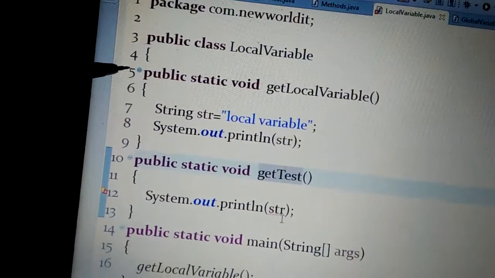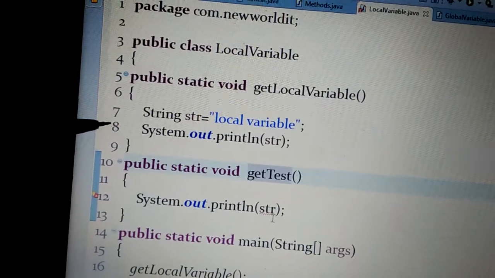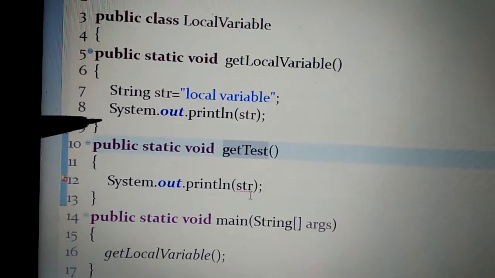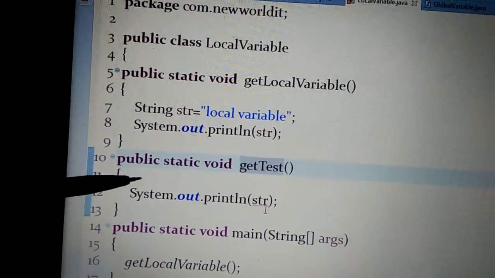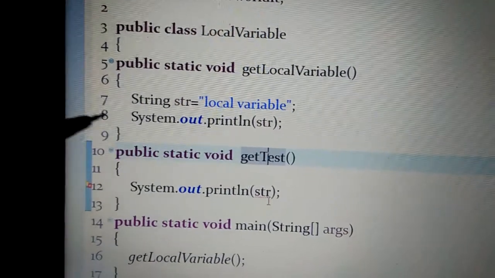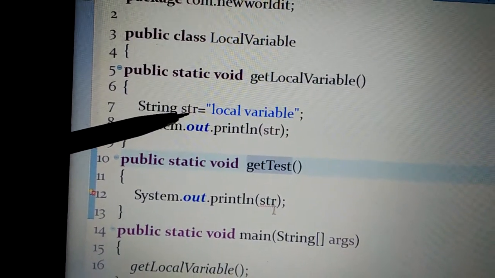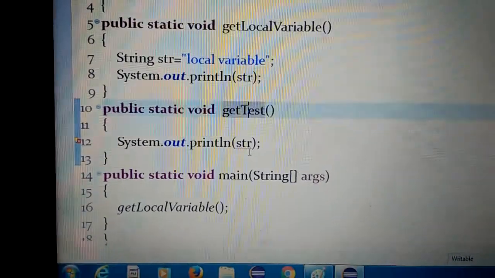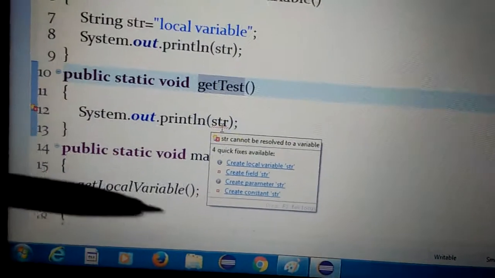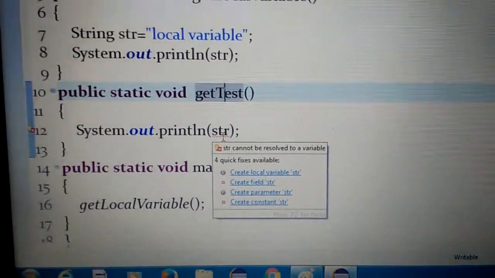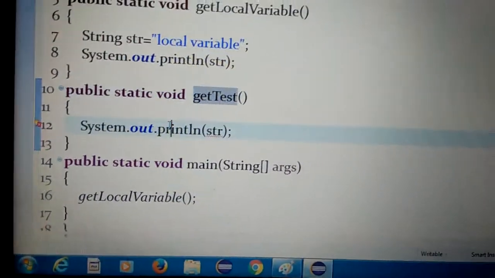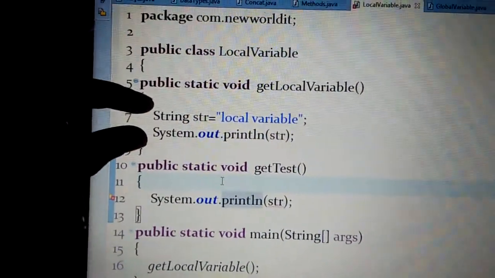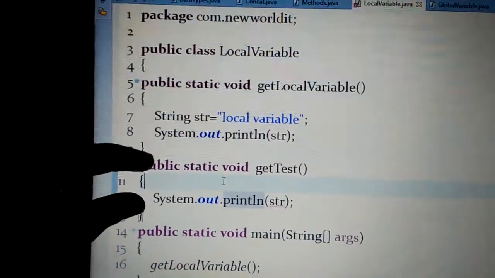Here, within lines 5 to 9, there are no errors at all. It is working fine, the compiler checks it is fine. Next, go to lines 10 to 13. In the other method I created, getText, I am calling the same string str here. So it is throwing a compilation error: cannot find symbol, create a local variable str. Now we got that local variables act only within that particular method, not other than that.